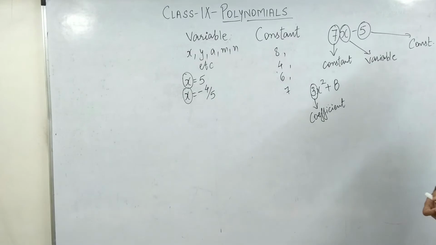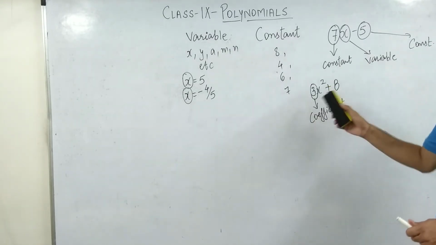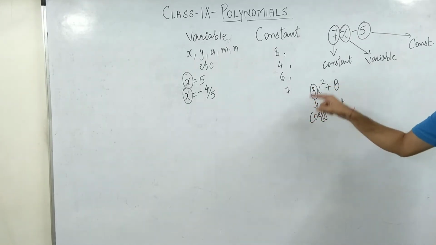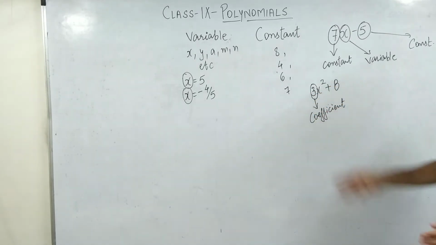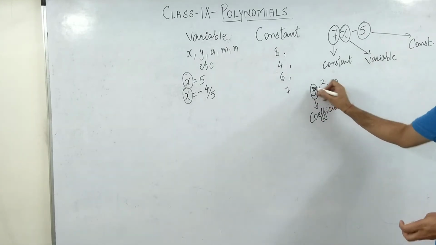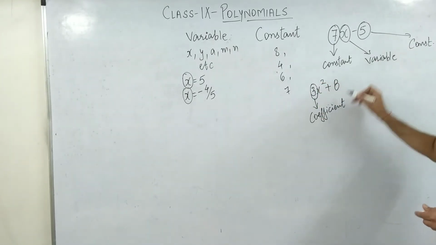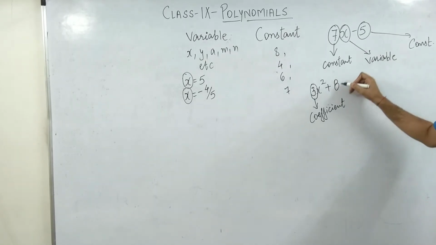Now what do you mean by the word coefficient? Coefficient technically means any number which is before a variable. And of course you have to take the sign also. Ahead of the 3 there is no sign, and that's the reason why this will be positive 3. So plus 3 is the coefficient. What about 8? This is constant.